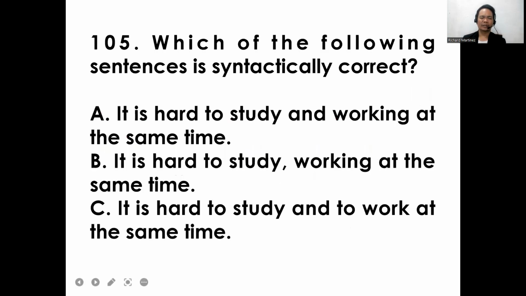All right, let's proceed to item 105. Which of the following sentences is syntactically correct? A, it is hard to study and working at the same time. B, it is hard to study working at the same time. And letter C, it is hard to study and to work at the same time. So our choices are A, B, or C. Okay, the answer for this item is letter C, it is hard to study and to work at the same time.